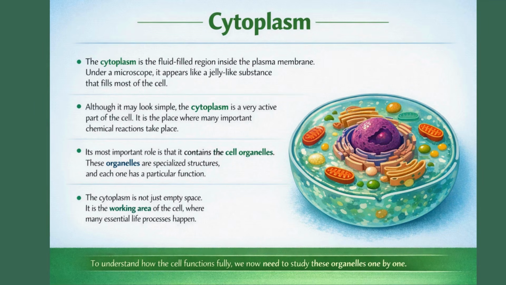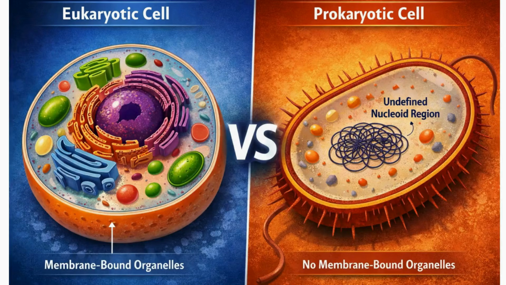Each of these organelles performs a specific and vital function for the cell. In the textbook, you'll notice a key distinction. In eukaryotes, like us, the cytoplasm houses well-defined organelles enclosed by membranes. In prokaryotes, like bacteria, not only is the nuclear region undefined, but these membrane-bound organelles are also absent.